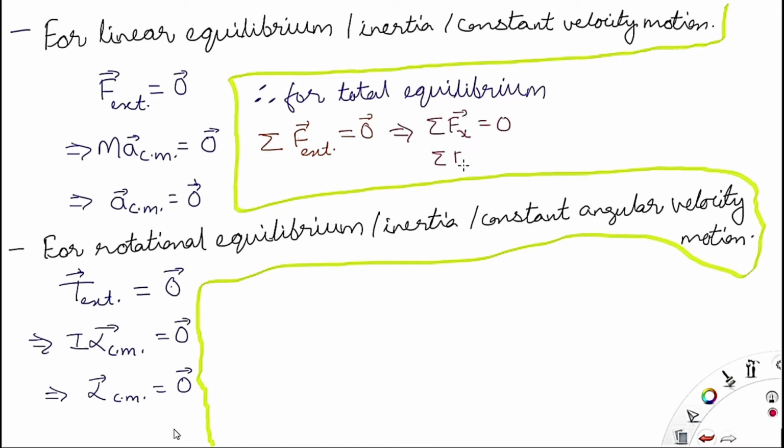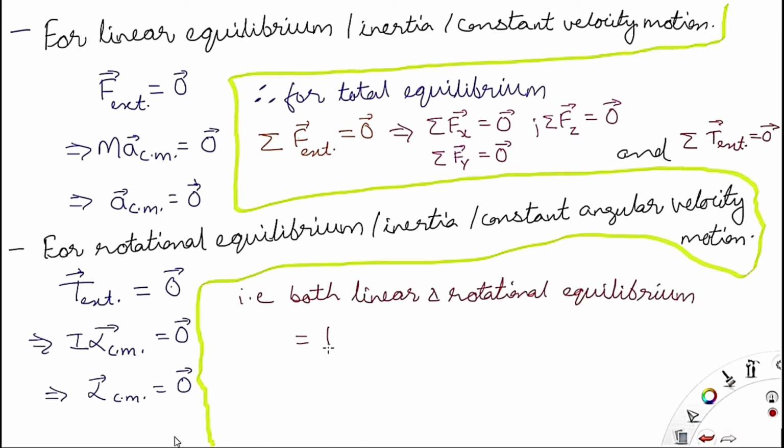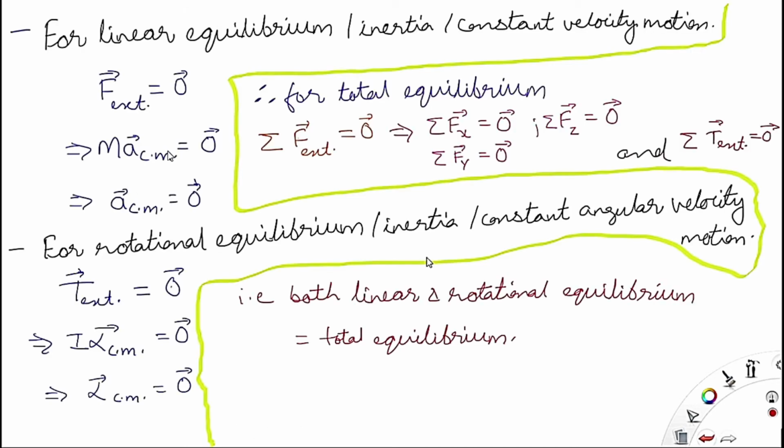So for linear motion, equilibrium condition is achieved when the external force acting on the system is equal to 0.